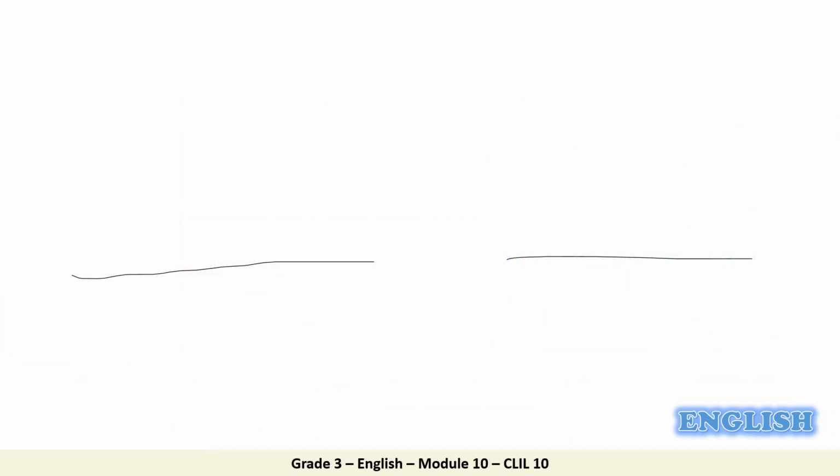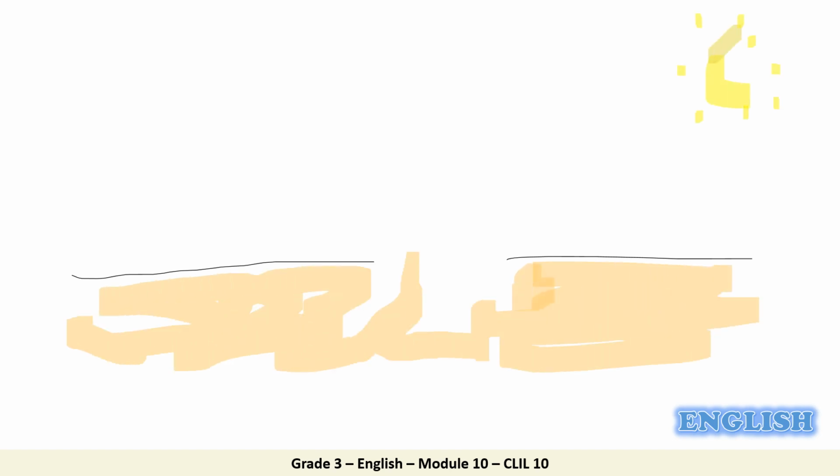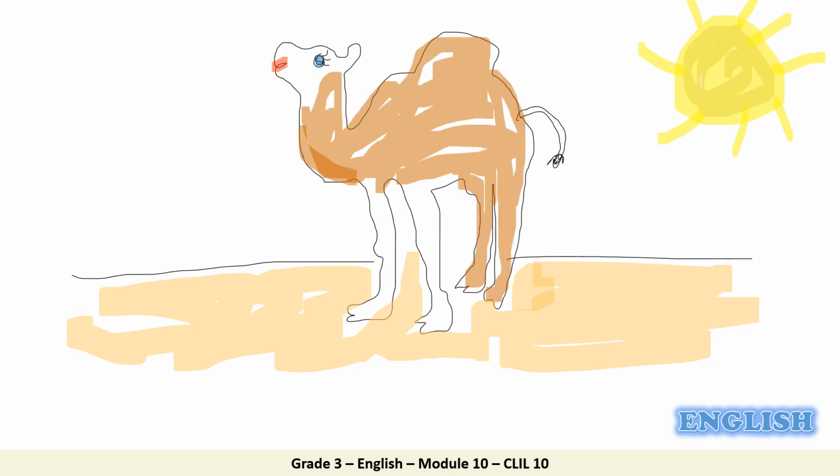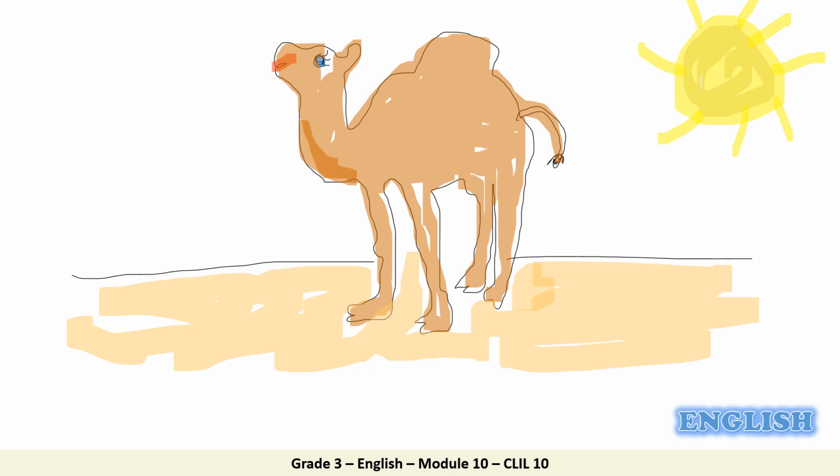We will introduce the first vocabulary word for today's lesson through drawing it. So focus with me to know what it is. Oh, it's a camel. Indeed, a camel. So where does the camel live? In the desert. Have you ever ridden a camel? Yes, I did. Where? In CLIL. We rented for 15 minutes. It was fun.